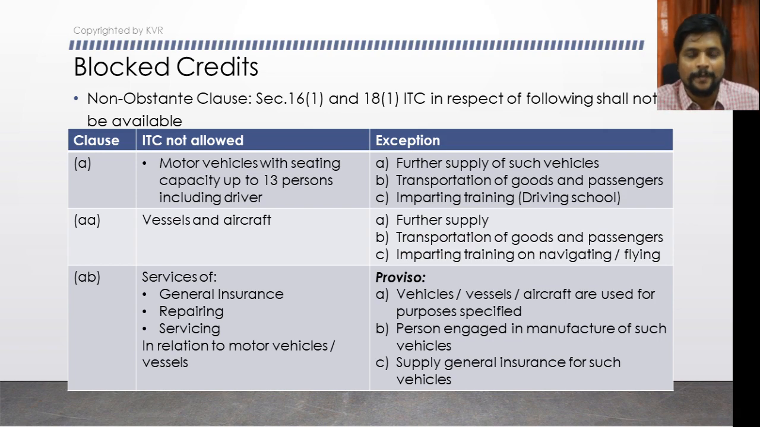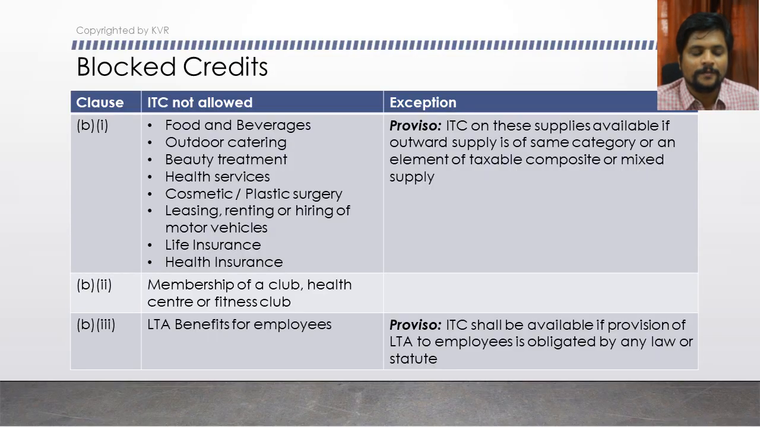Next clause is clause B subclause 1. Clause B subclause 1 says that ITC is not allowed for the following items. What are all those items? These items are generally for personal consumption. Even if these items are availed for the consumption of your employees, then also it is blocked from being availed. What are all those items?